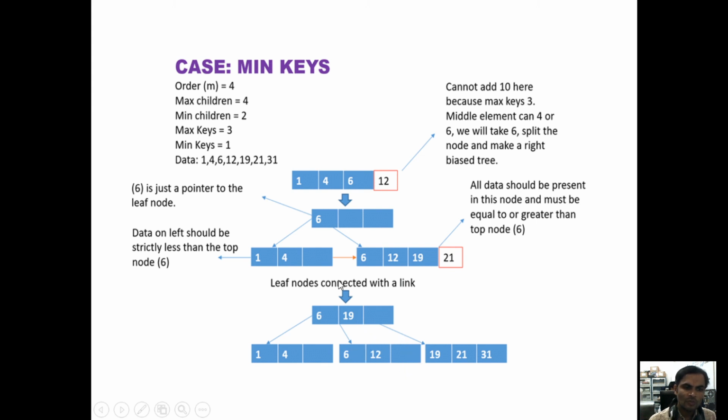Now coming here, we are inserting 31. Again, for example if you are inserting 35, we should take the middlemost value. The middlemost value is 31. The 31 value is going to the root node. Again we are getting one more node here. Greater than 31, under the 31, 35 and 31 will be there. Greater than 19, 19 and 21 will be there. One more node is empty here.